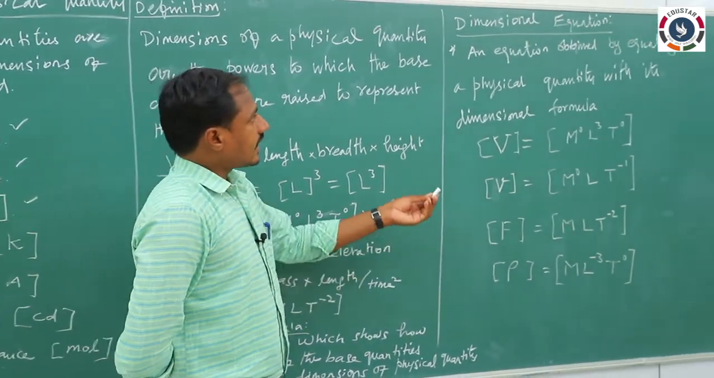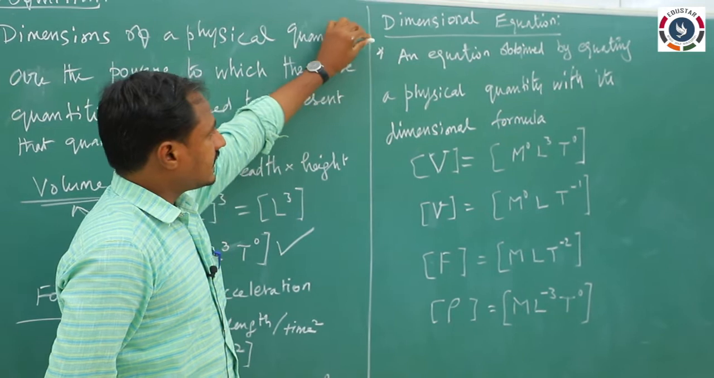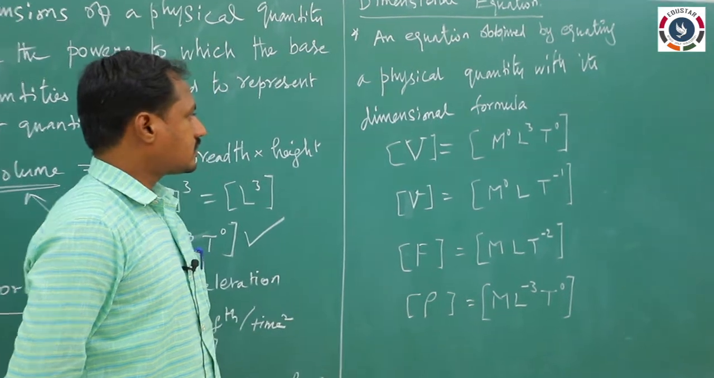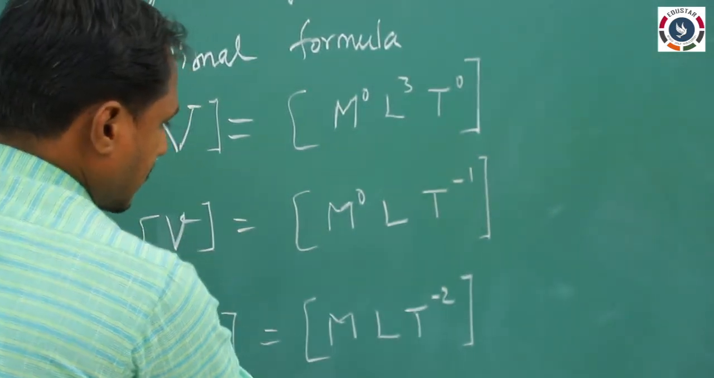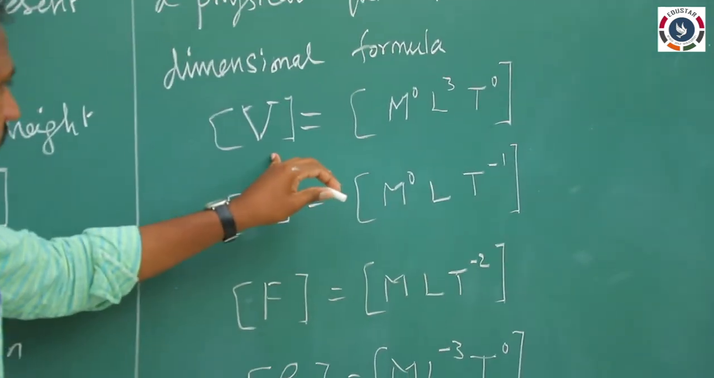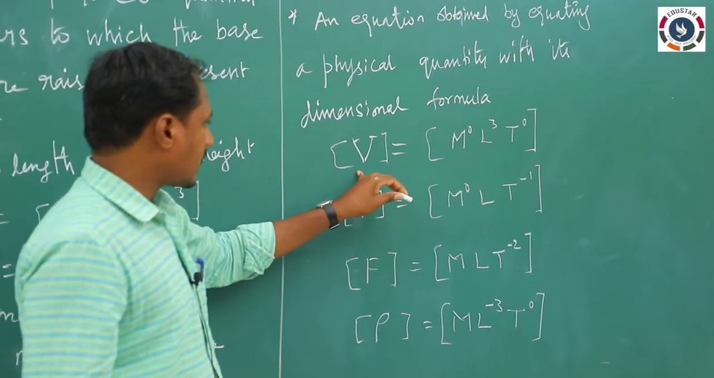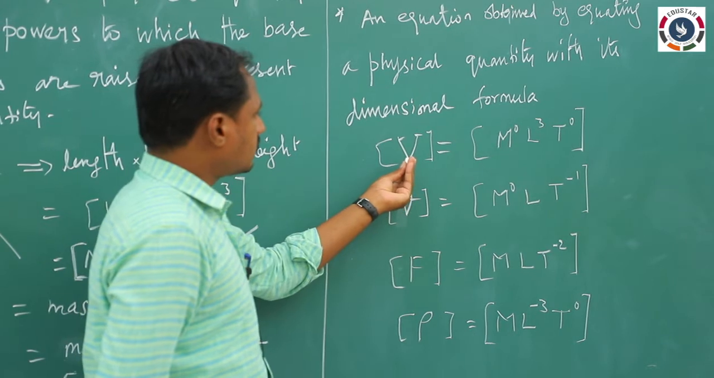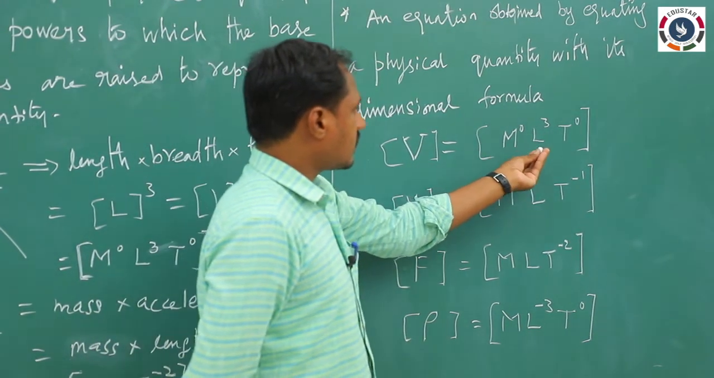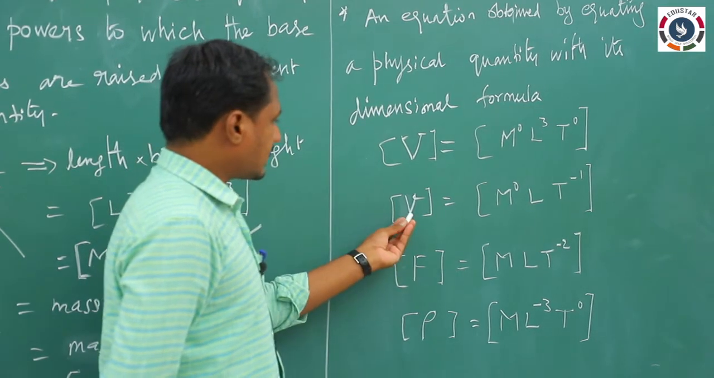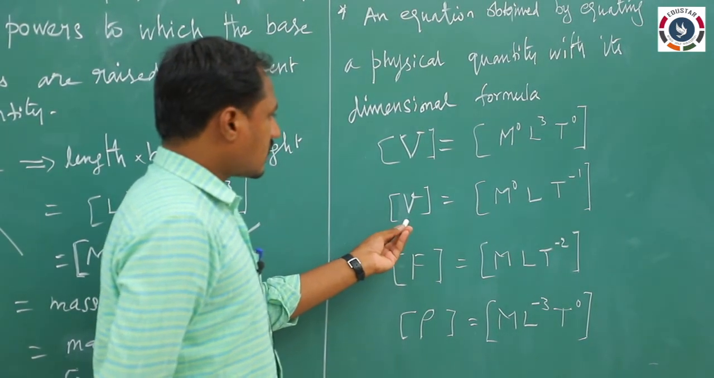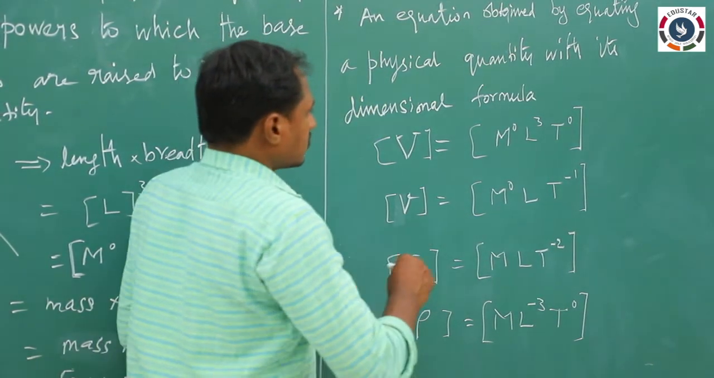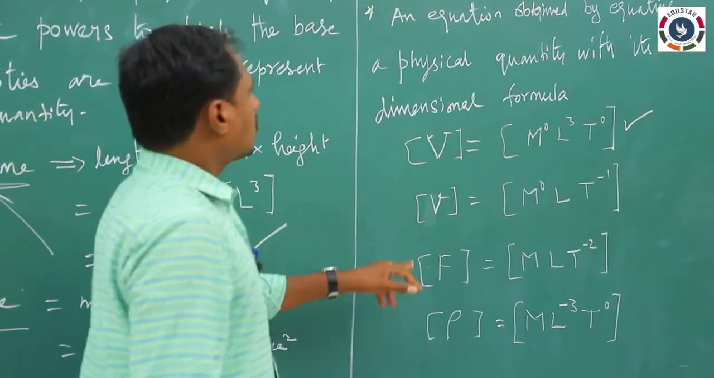So first we can see the dimensional equation. It is the equation obtained by equating a physical quantity with its dimensional formula. Suppose we make an equation with the corresponding physical quantity, then it is called dimensional equation. Here V is volume, [V] is taken as M power 0, L power 3, t power 0, already we know. For velocity, we know L t power minus 1, including M power 0 dimensions of M. So this is called dimensional equation for the volume.